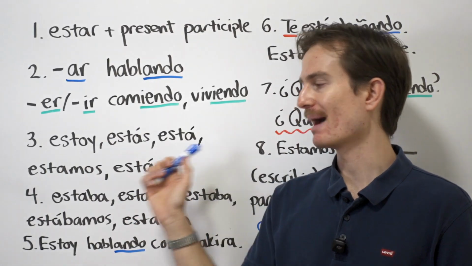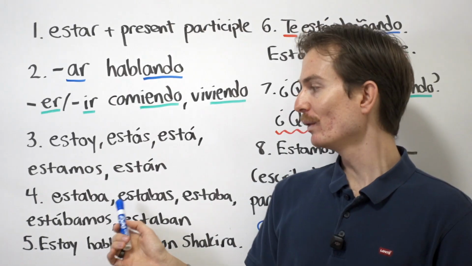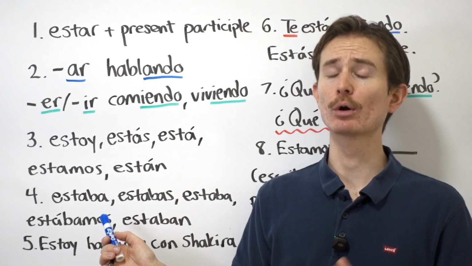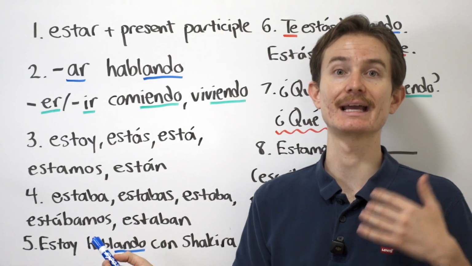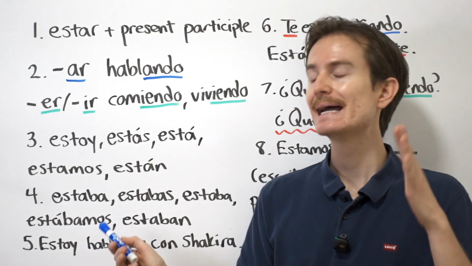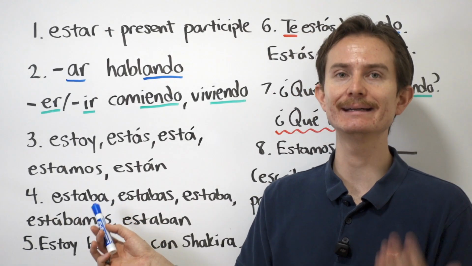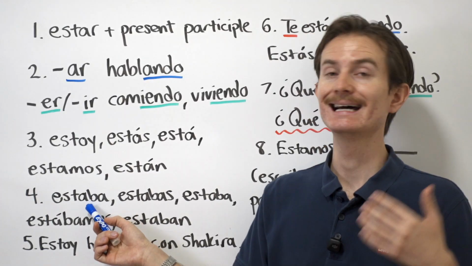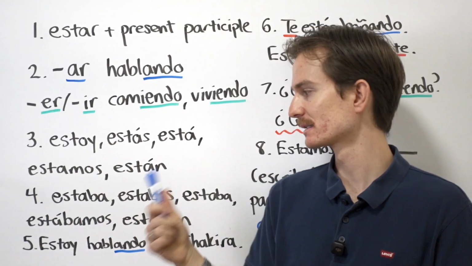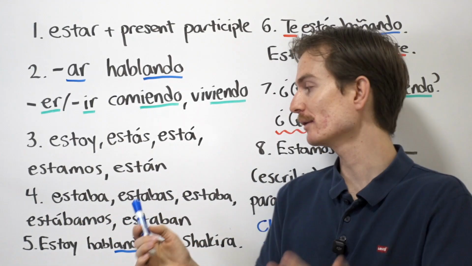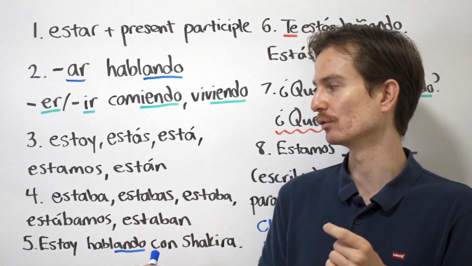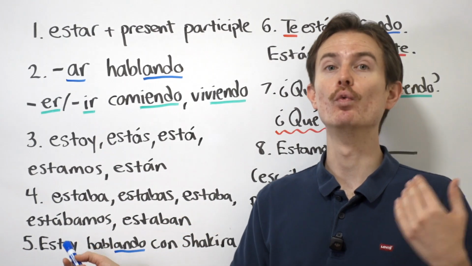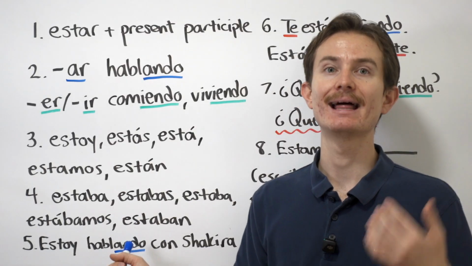I also put the past tense here just to help you out. Realistically, it's not very common that we're going to use the preterite when using these ing verbs in Spanish, so something like estuve or estuviste. It's much more common that we're going to use the imperfect, which is as follows. Estaba, meaning I was. Estabas, meaning you were. Estaba, meaning he was, or she was, or you were, usted. Estábamos, we were, and estaban, they were.